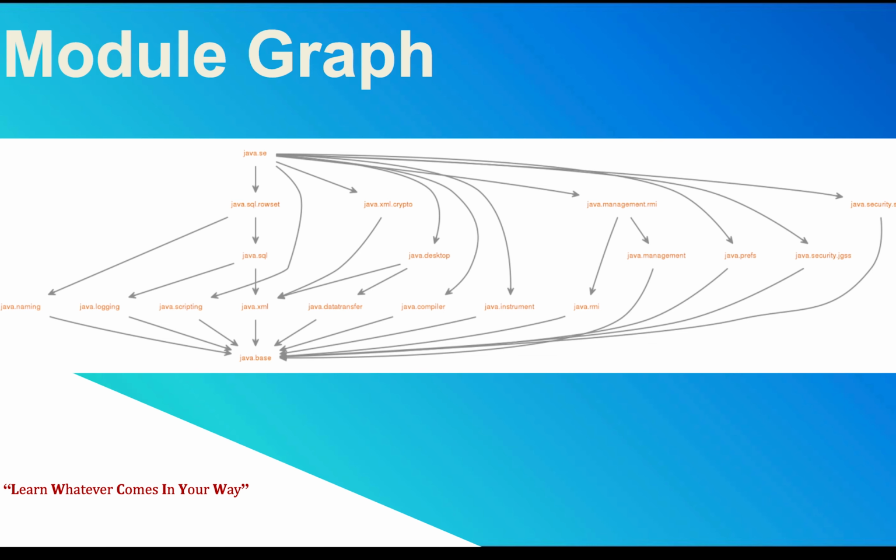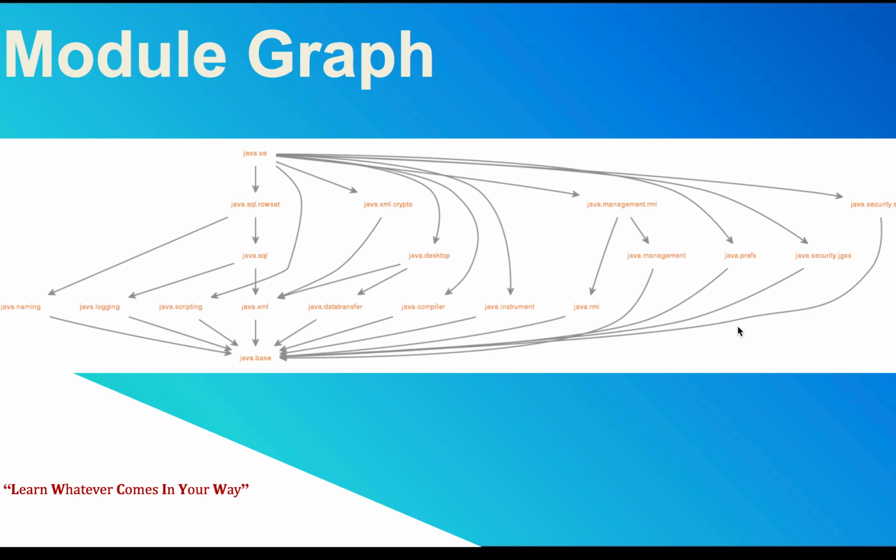For example, when you take java.sql, it contains rowset. These are the packages included inside this java.sql module. Similarly, the Java jar file has been split into three different module graphs. If you want to know the detailed things, you can go to the Java API documentation.